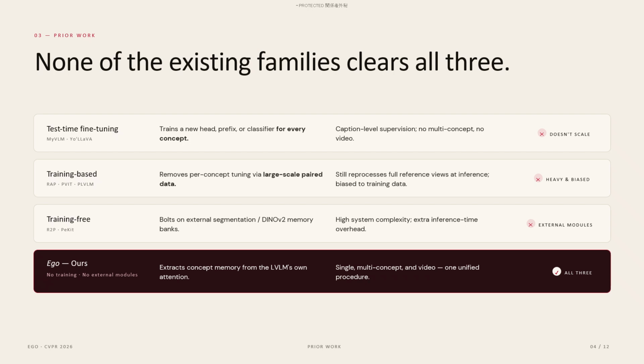Then we have the training-based methods like RAP, which avoid per-concept tuning, but they still require massive paired datasets and pass full reference images at inference time. And finally, we have the training-free pipelines like R2P and PeKit, which also avoid retraining, but they still rely on external vision modules or heavily engineered pipelines that add to the complexity and latency during inference time. Also, none of the mentioned methods can cleanly support multi-concept or video settings.